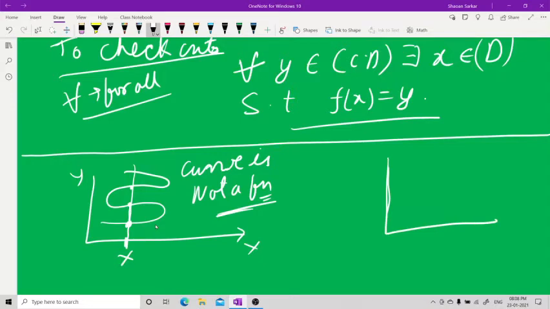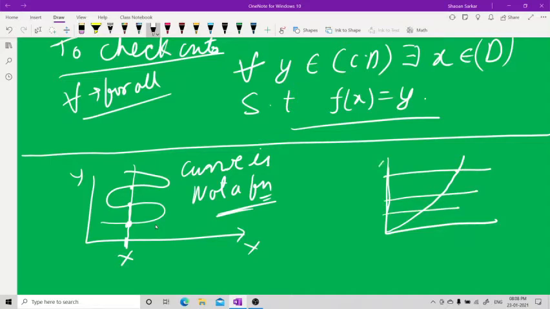Suppose my graph goes like this, from here to here. And any line parallel to the x-axis should cut it at most once. Here it is cutting once. This is one. This is one.